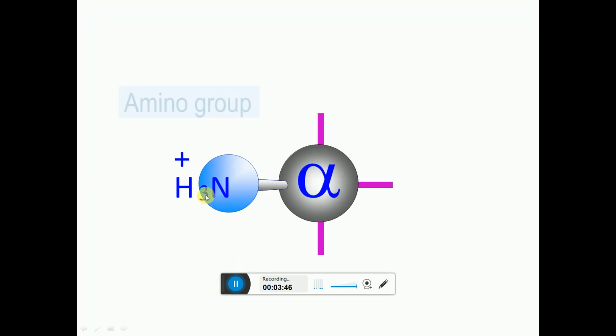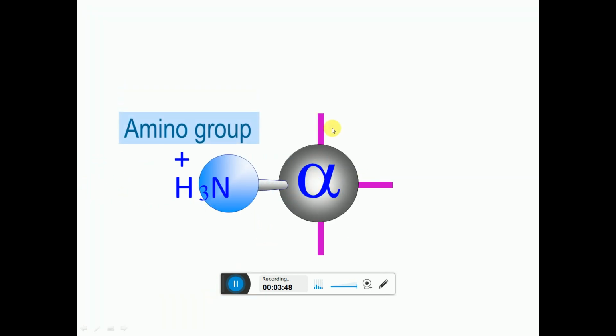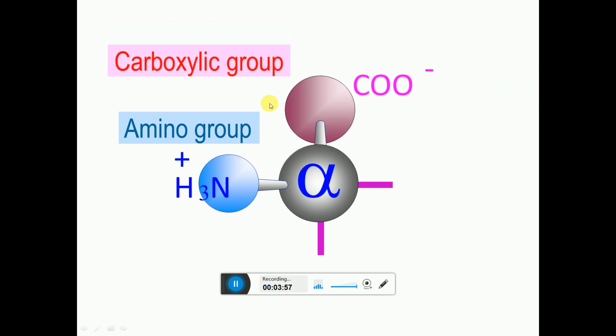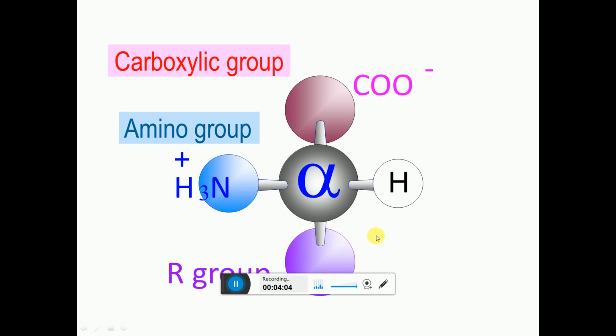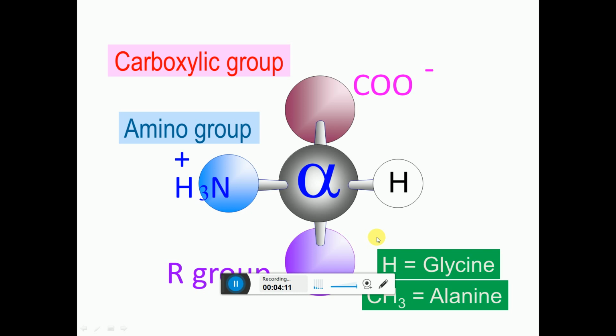The structure of amino acid: this is alpha carbon, which has the 4 valence groups. One is occupied by the amino group, that is NH3, one occupied by the carboxylic group, the third one occupied by the hydrogen, and the fourth one is different. It is called as the variable group, or the R group. If this R group is hydrogen, then the amino acid is called as the glycine. If it is CH3, it is called as the alanine. In this way, types of amino acid depend on the variable group, that is the R group.